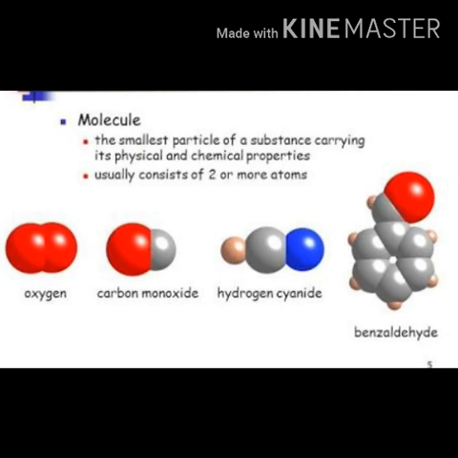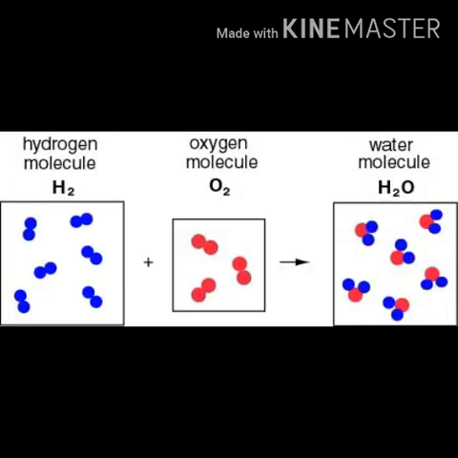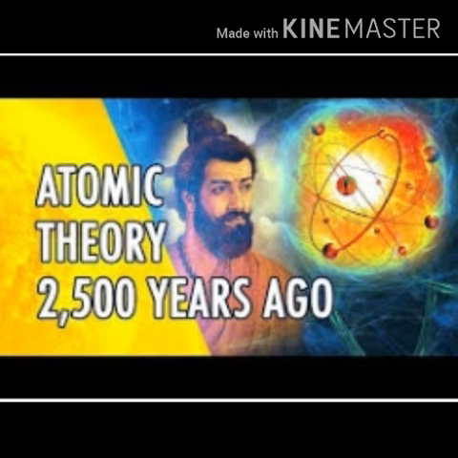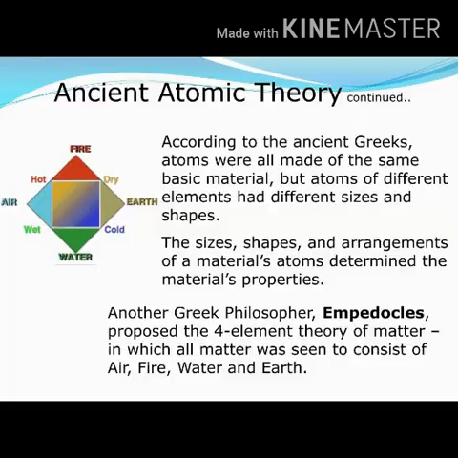We have learned in the earlier standard that the smallest particle of most of the substances are molecules. Molecules are formed by the chemical combination of atoms. From this, it is clear that the smallest particle of an element taking part in the chemical combination is an atom. The concept of atom is more than 2500 years old. However, it was forgotten in the course of time.